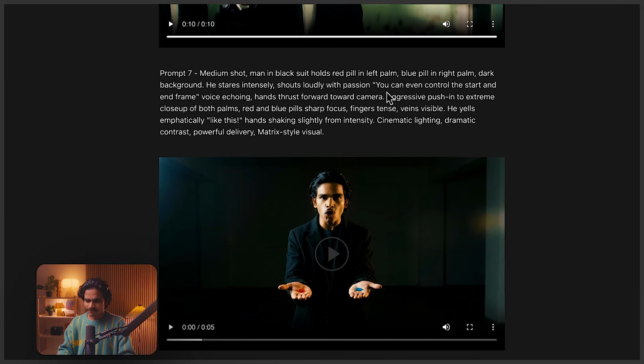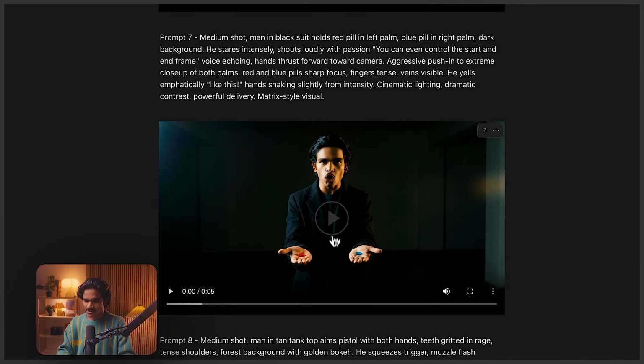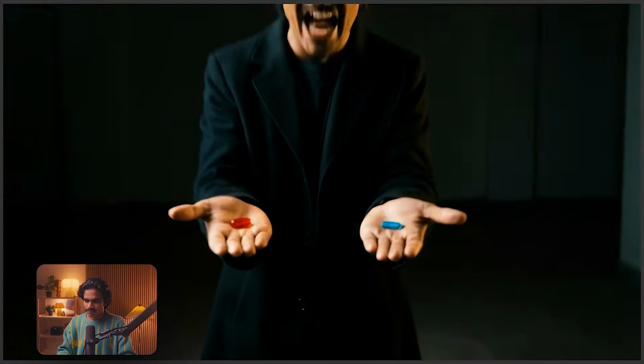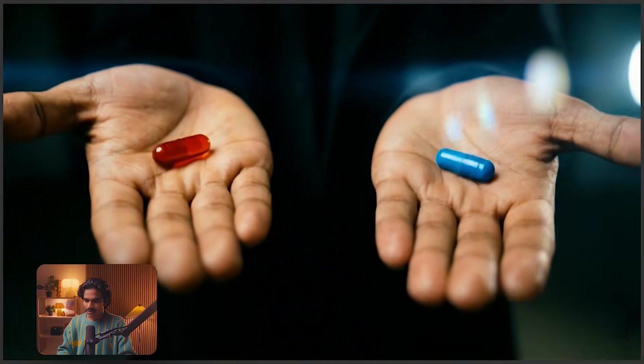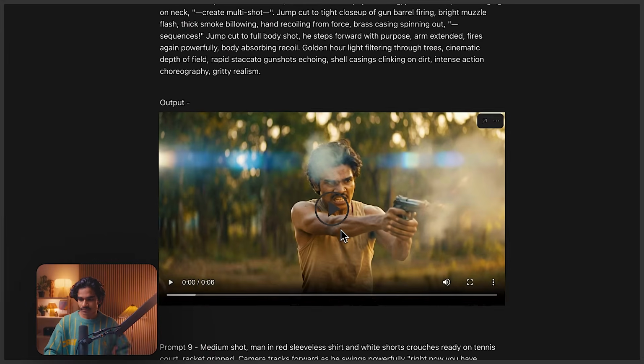So it was very straightforward, and the output, as you can see here, you can even control the start and end frame like this! I think what I really like about the camera movements in the latest model is that I've never seen this kind of prompt adherence. It was able to follow everything, all the camera movements that I'm mentioning. I think that's the crazy update, and the skin textures have gotten crazy good.